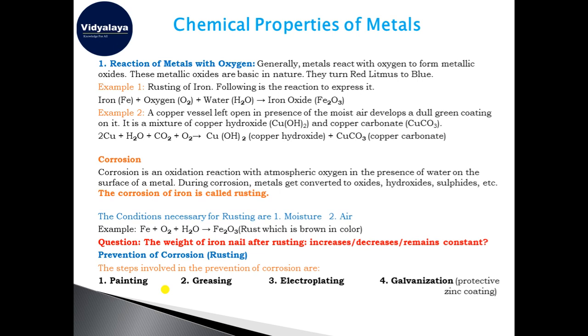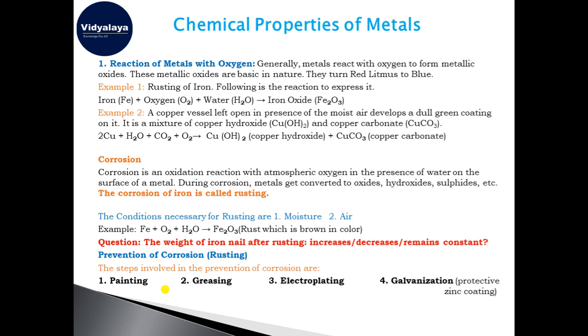How do we do that? First is painting. We can apply some kind of paint on the surface of the metal, and that enamel will stop the contact of water and oxygen with the direct surface of the metal. Second is greasing, applying some oil-like thing. Grease is a thick lubricant used for coating and for reducing friction in machines.